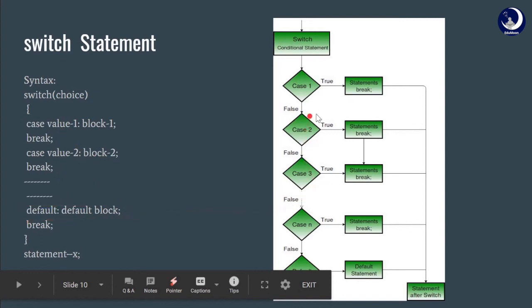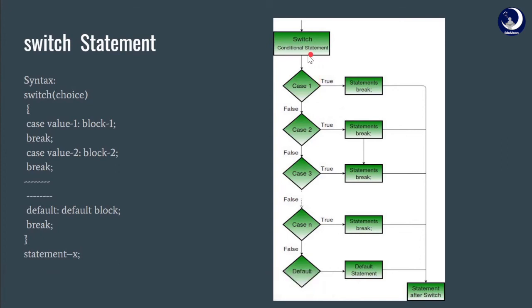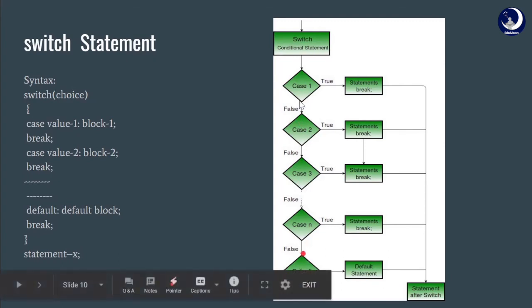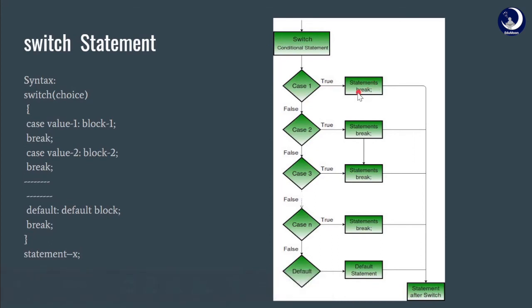Let us look at the flowchart. In the switch condition, we have case 1, case 2, case 3, and so on, case n and default. If case 1 is true, the statements will be executed, and after the break is encountered, it directly goes back to the statements after the switch case.